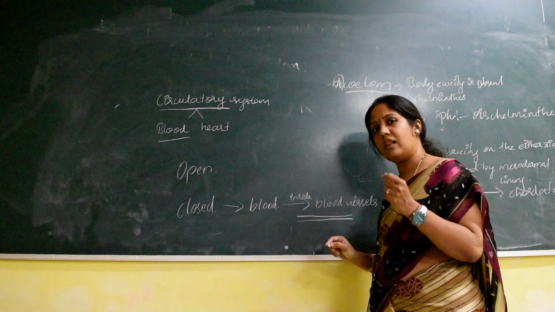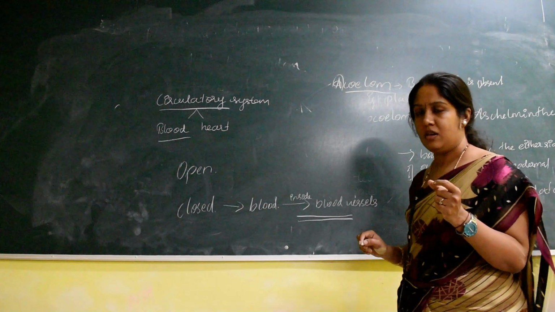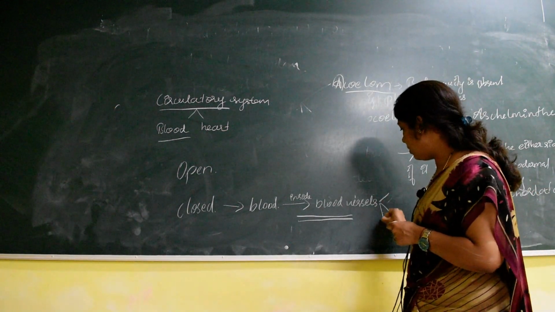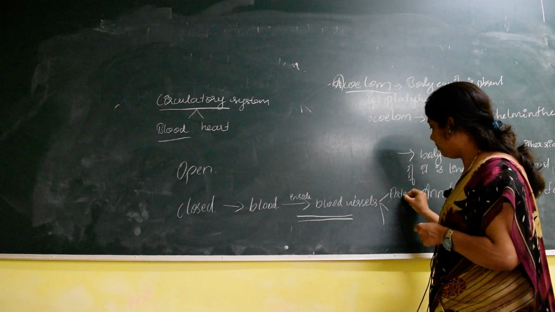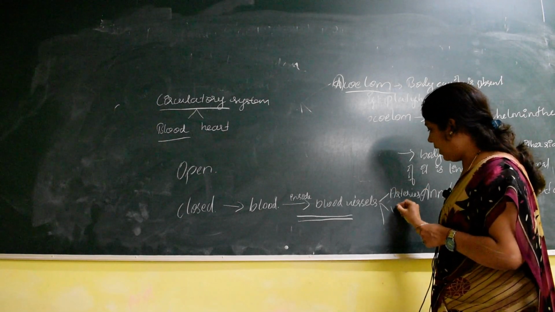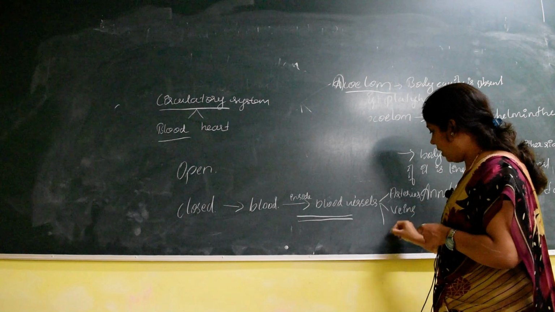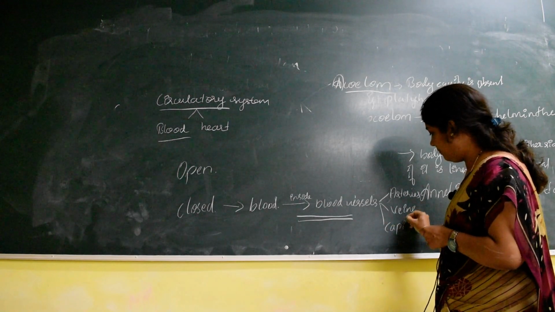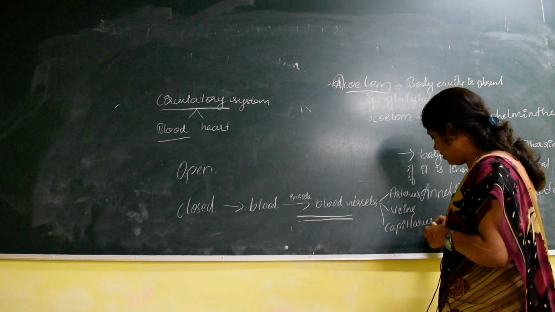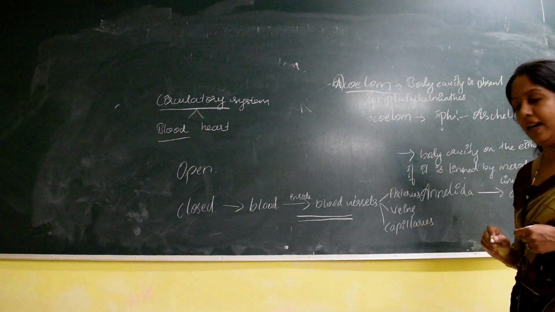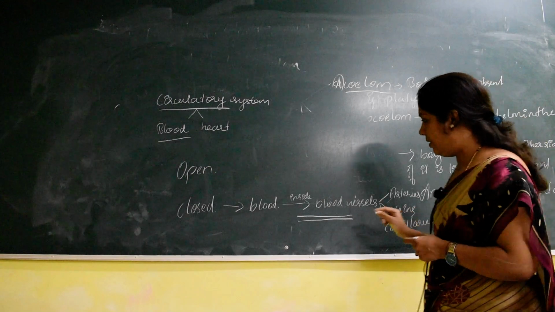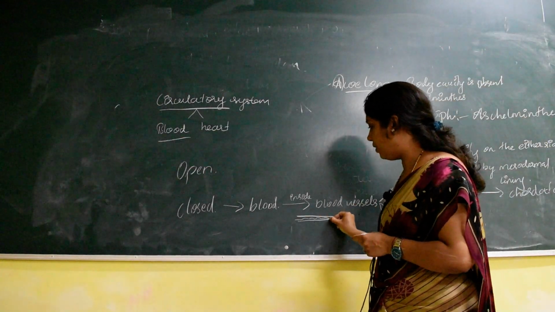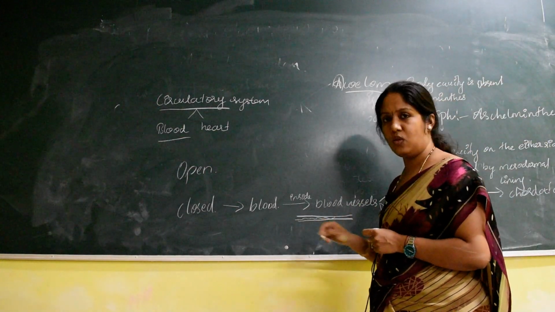The blood vessels are pipeline-like structures. The blood vessels are again categorized into three main categories: arteries, veins and capillaries. Arteries, veins and capillaries are the main three blood vessels. So if the blood flows inside these blood vessels, then it is called closed.